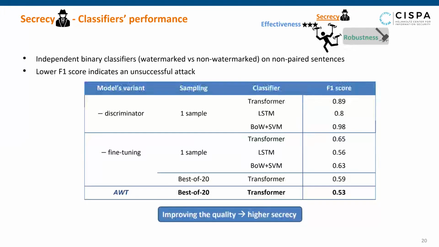The no discriminator model has a very high F1 score, indicating poor secrecy. Increasing the naturalness of the watermarks helps to have higher secrecy. Therefore, the full model had a close to random chance F1 score, as required.